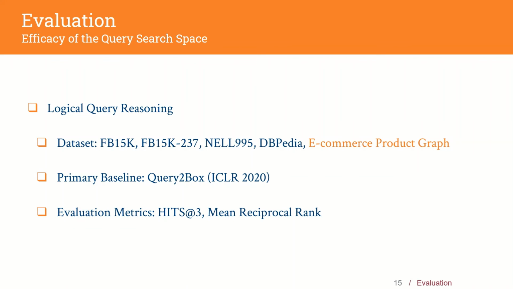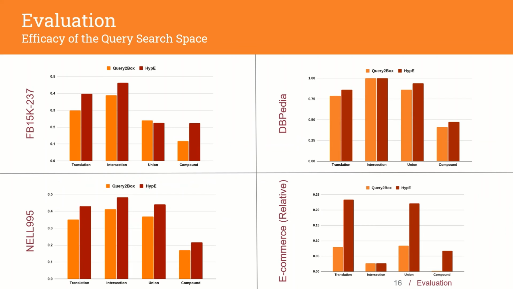We consider the public benchmark datasets of Freebase, NELL, DBpedia, and also a proprietary subset of an e-commerce product graph. The primary baseline we compare against is Query2Box, and the evaluation metrics are the standard retrieval metrics of Hits@3, which is the number of correct answers in the first 3 results, and MRR, to additionally evaluate the rank given to the result. In our experiments, we find that hyperboloid embeddings quantitatively show better performance than box embeddings across all query types and datasets, which provides evidence for the potential of hyperbolic space in querying knowledge graphs.